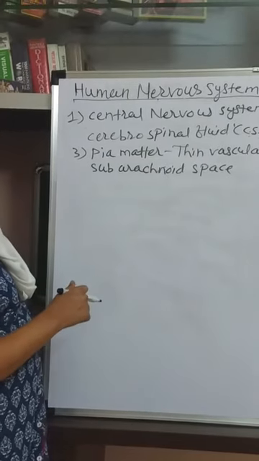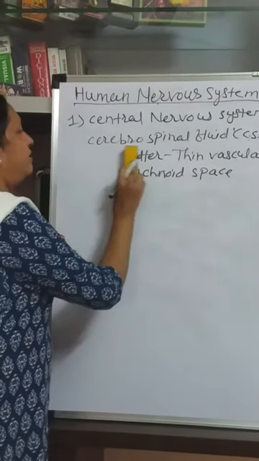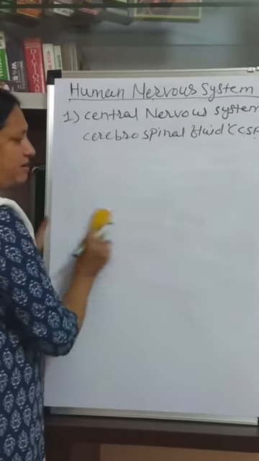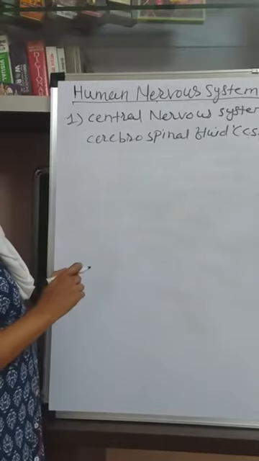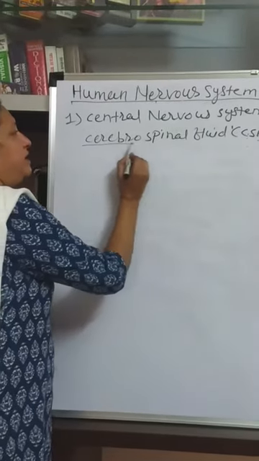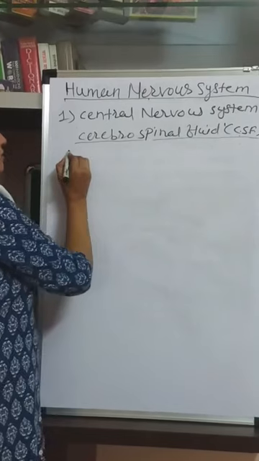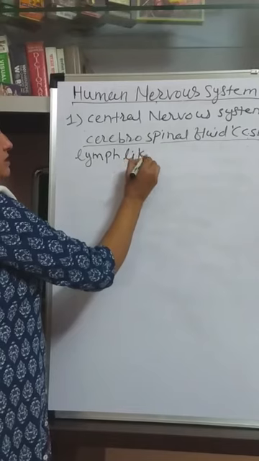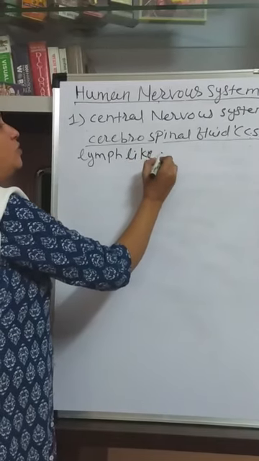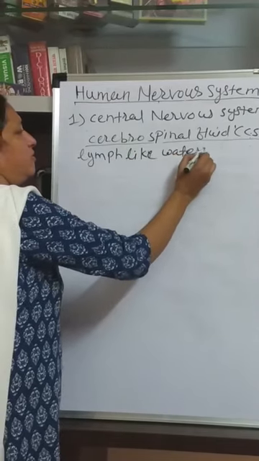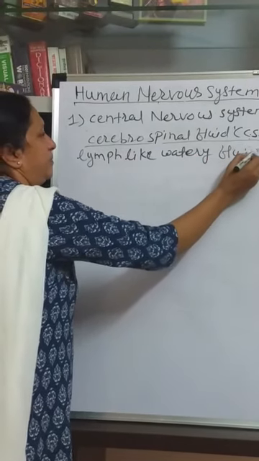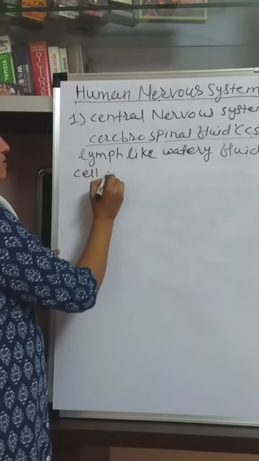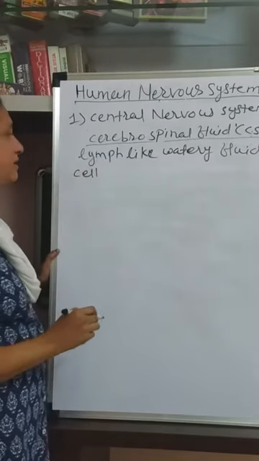And now here about the cerebrospinal fluid. These meninges also cover the spinal cord for protection. Now here about the cerebrospinal fluid. It is lymph-like, colorless, watery fluid secreted by the cells present in the brain and the spinal cord.